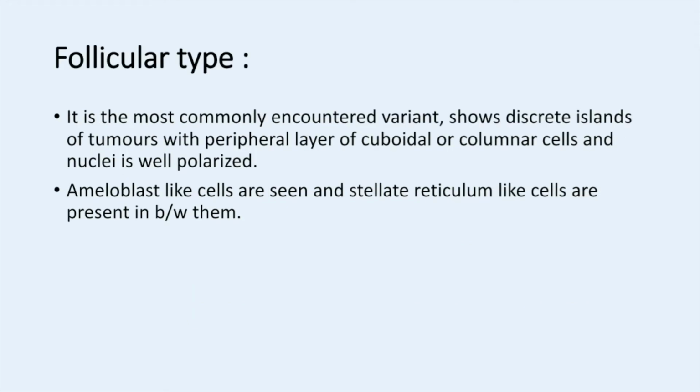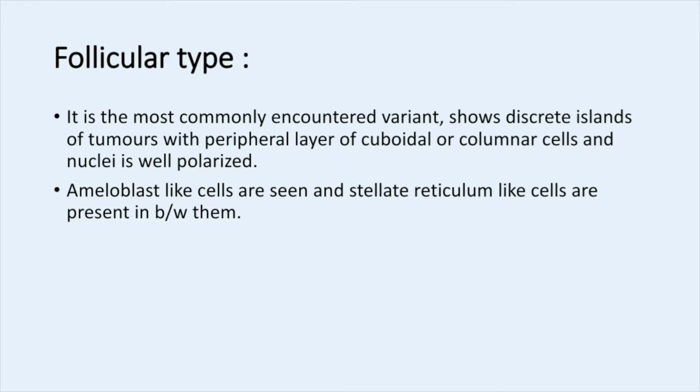And coming to the follicular type, it is the most commonly encountered variant. It means that it is the most clinically appearing subtype in ameloblastoma, and it shows discrete islands of tumor with a peripheral layer of cuboidal or columnar cells, and the nuclei are well polarized. These are seen in a generalized character, and ameloblast like cells are seen, and stellate reticulum like cells are present in between them. It means that if we take one island or one tumor, the peripheral cells are either cuboidal or columnar, and the nuclei are well polarized.